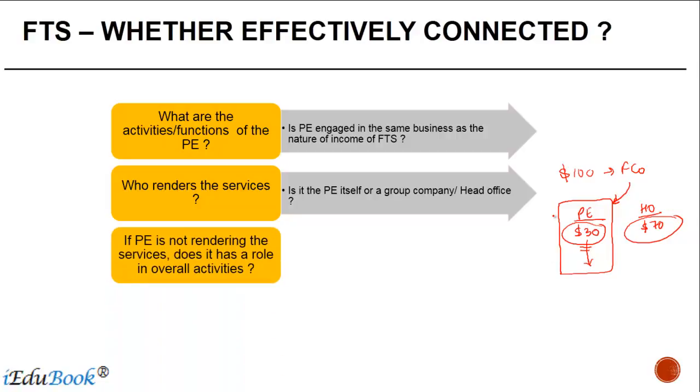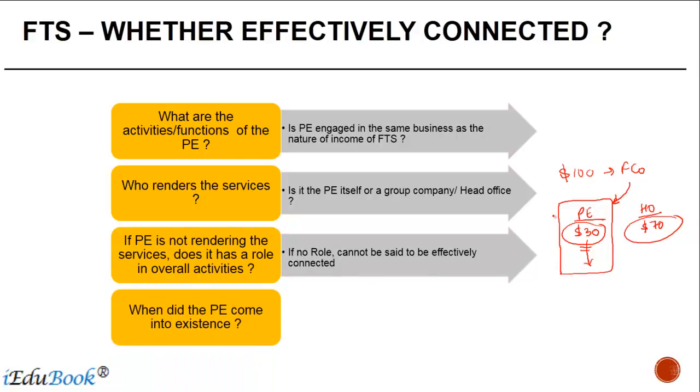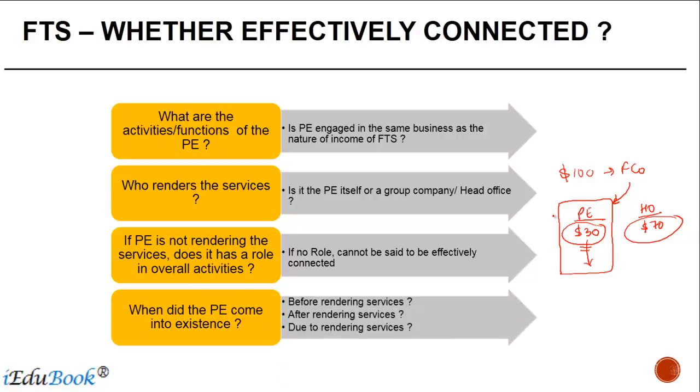If the PE is not rendering the services, does it have a role in the overall activity? If there is no role, you cannot say it's effectively connected. When did the PE come into existence? If it came into existence before the services were rendered, effective connection chances are high. If it comes into existence after rendering the services, but it dates back to the period when FTS was rendered, then also it is taxable.